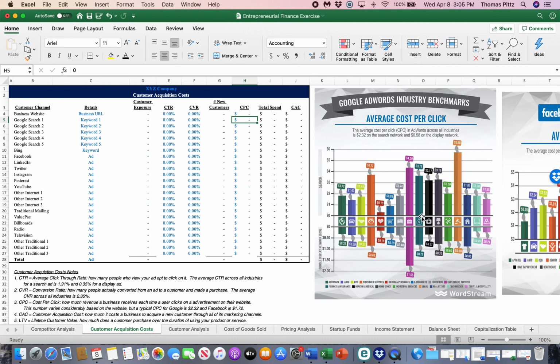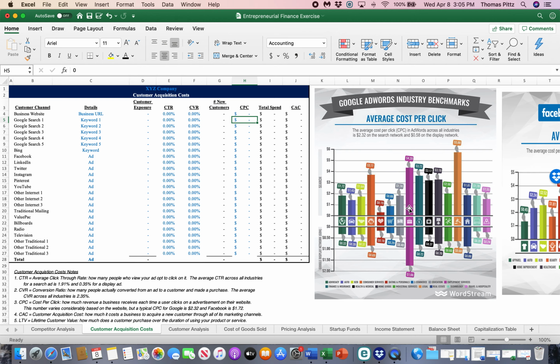So what did we say? Google was $2.32 on average, is right around here. Some industries, dating and personal, you can see that's a lot cheaper. 19 cents it cost you. And then if you're in the legal industry, boy, $5.88. So you can see it's broken down by industry.